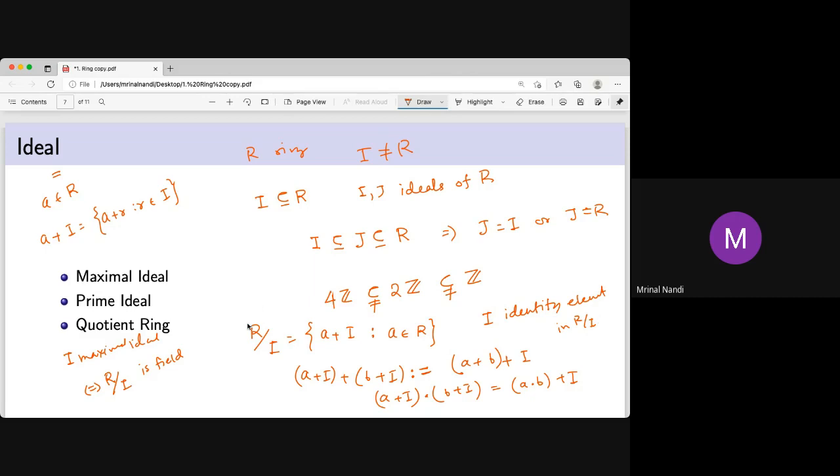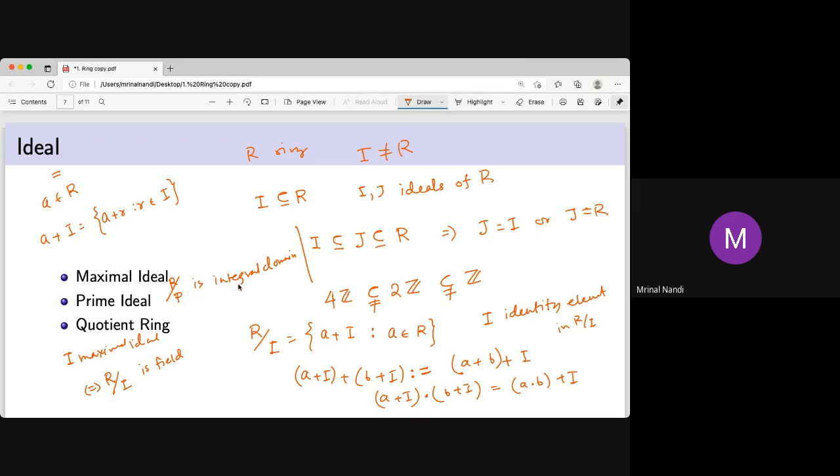And again, sometimes it's called a prime ideal. You know what a prime ideal is? This is called a prime ideal if R mod I is an integral domain.